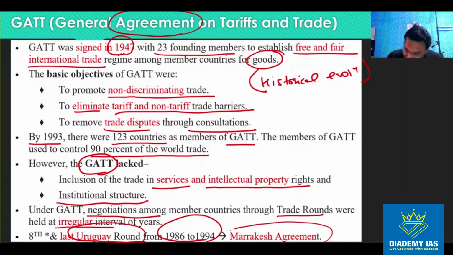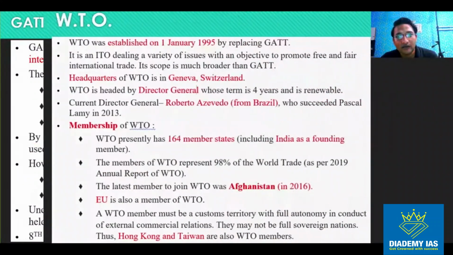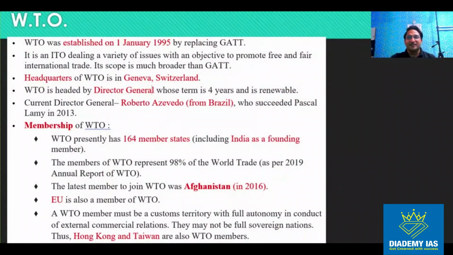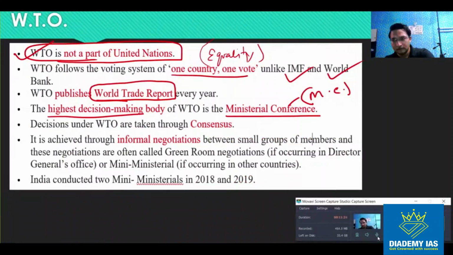The Marrakesh agreement was signed. In this Marrakesh agreement, the foundation of the WTO was laid down. So as per this Marrakesh agreement, the WTO was set up, right? The WTO was set up. Now, some of the important facts about the WTO. These are the important facts about the WTO, right? So what are the important facts?